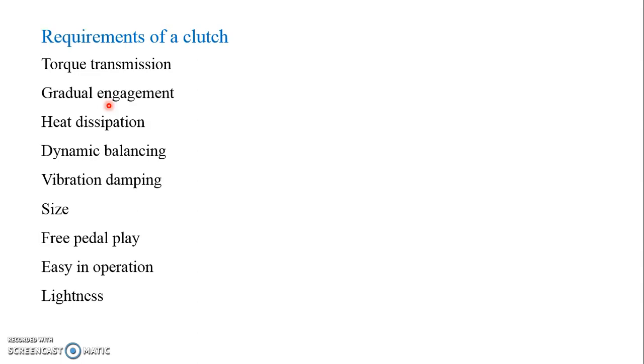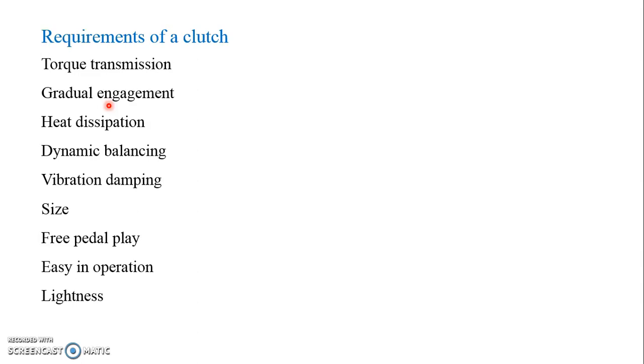Next, heat dissipation. A large quantity of heat is generated due to the friction between the two surfaces, as the principle of operation of the clutch is friction. This heat should be dissipated to the atmosphere as soon as it is generated.